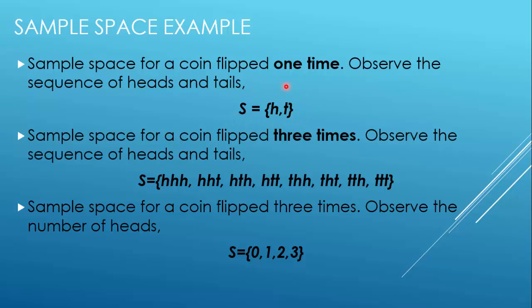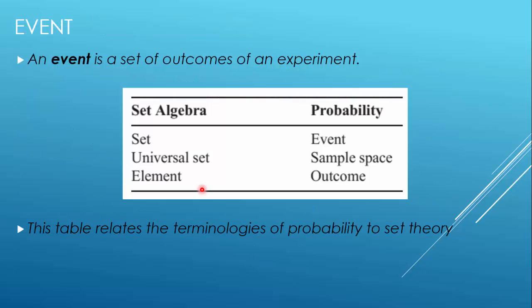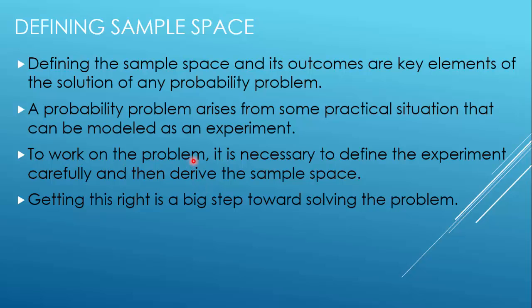And when your sample space is wrong, you cannot model it properly. So to have a proper model, you first need the correct sample space, and to have the correct sample space, you need to understand the experiment itself correctly.